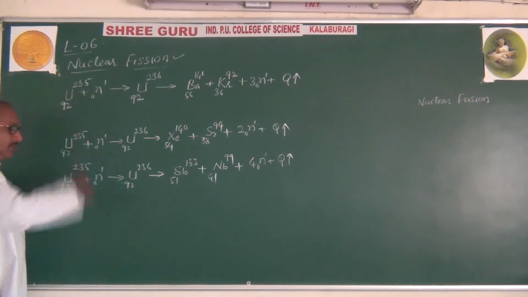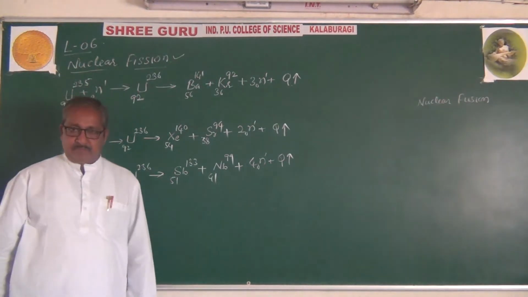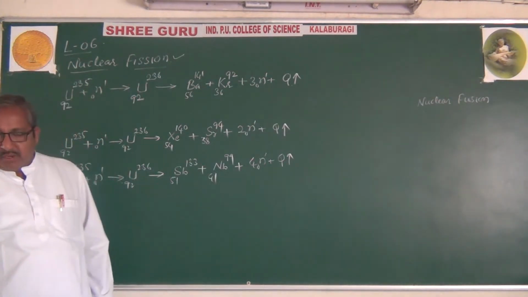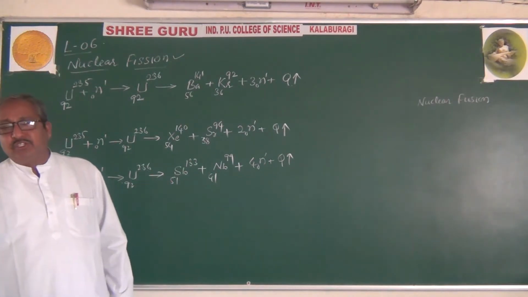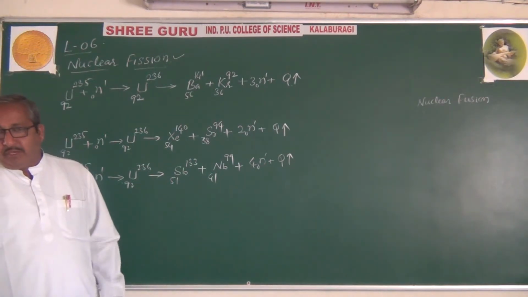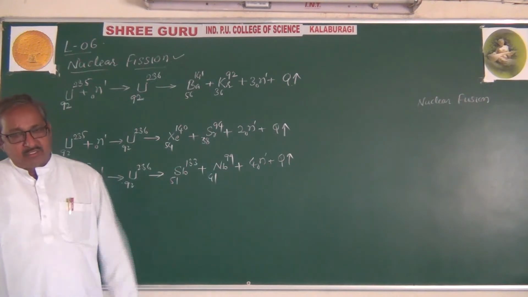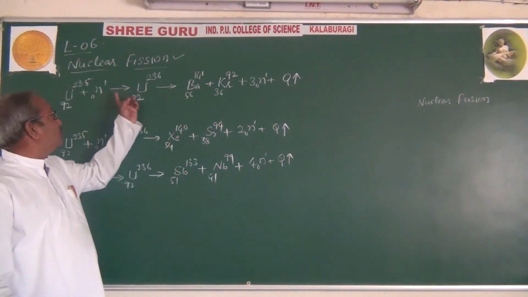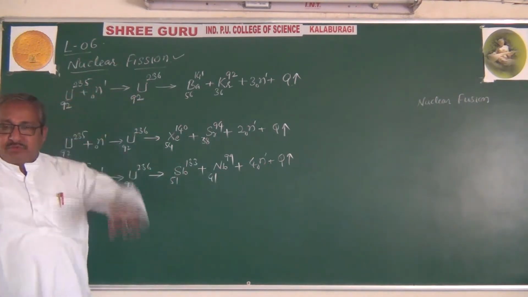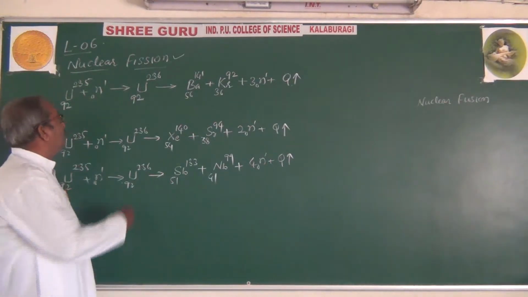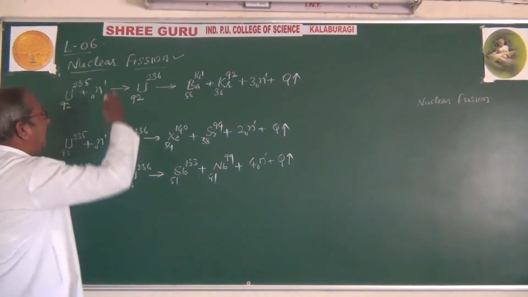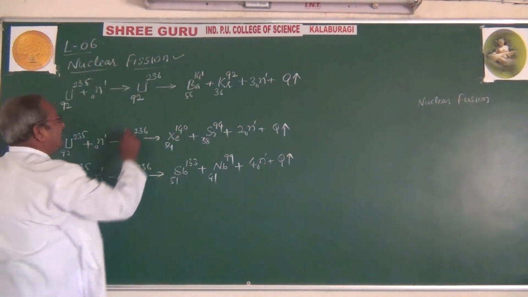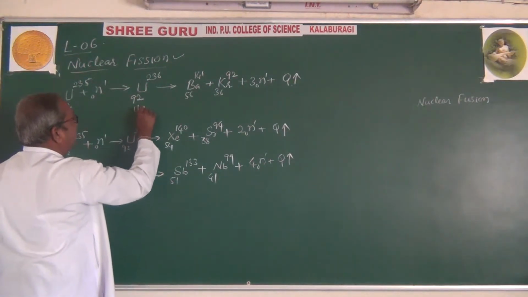It is bombarded with slow neutrons, which are also called thermal neutrons, which have a minimum energy of about 0.04 mega electron volt. Whenever this neutron is bombarded on uranium-235, it makes the uranium-235 unstable, and its mass number becomes 236. Now this is unstable.